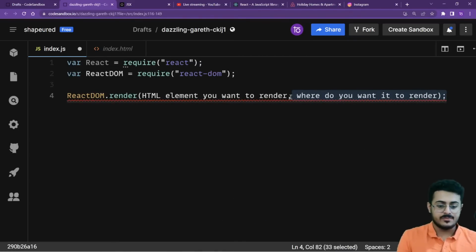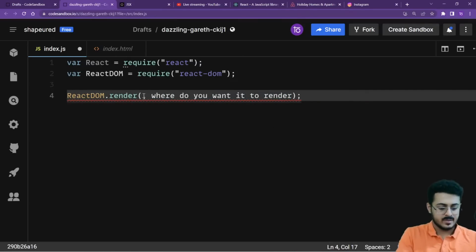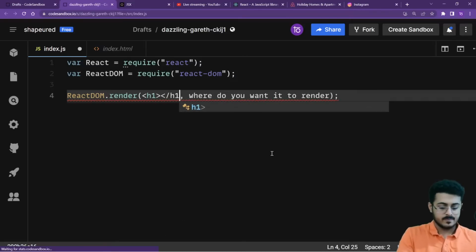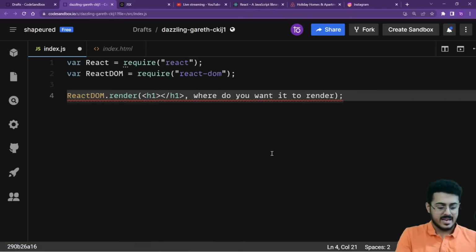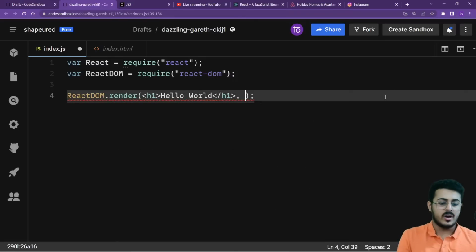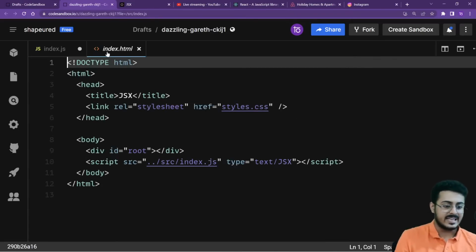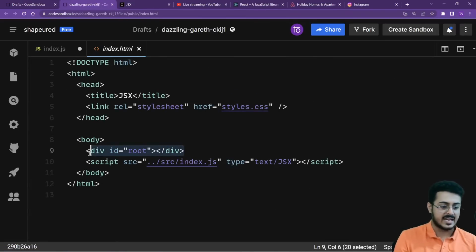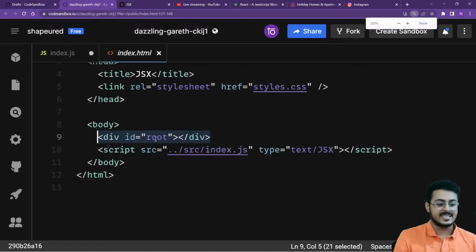Okay, so the first HTML element that we want to render is the h1 tag right over here. And we'll write hello world in this. And the next thing, where do you want it to be rendered? I want it to be rendered inside the index.html file, inside this div tag right over here.